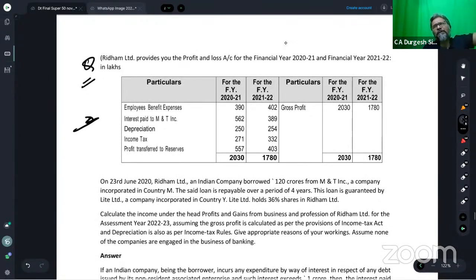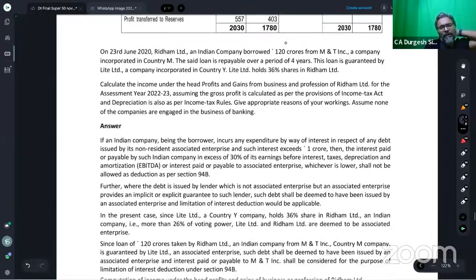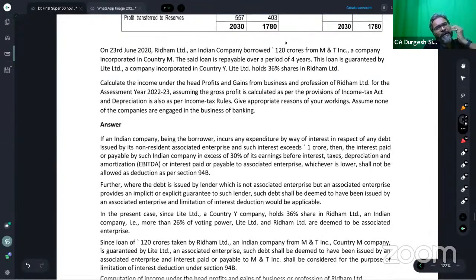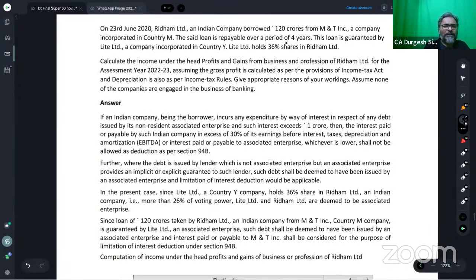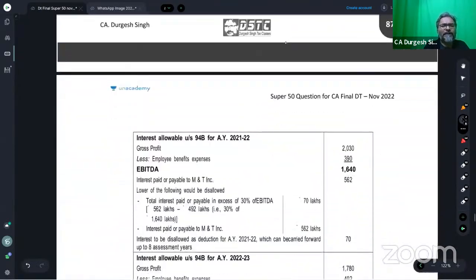You all know 30% of EBITDA. 30% of EBITDA is what is allowed as deduction. And the amount which could not be allowed as deduction in the current year, what do we do? We carry it forward in the subsequent year. The amount which cannot be allowed as deduction in the current year, we carry forward in the subsequent year.